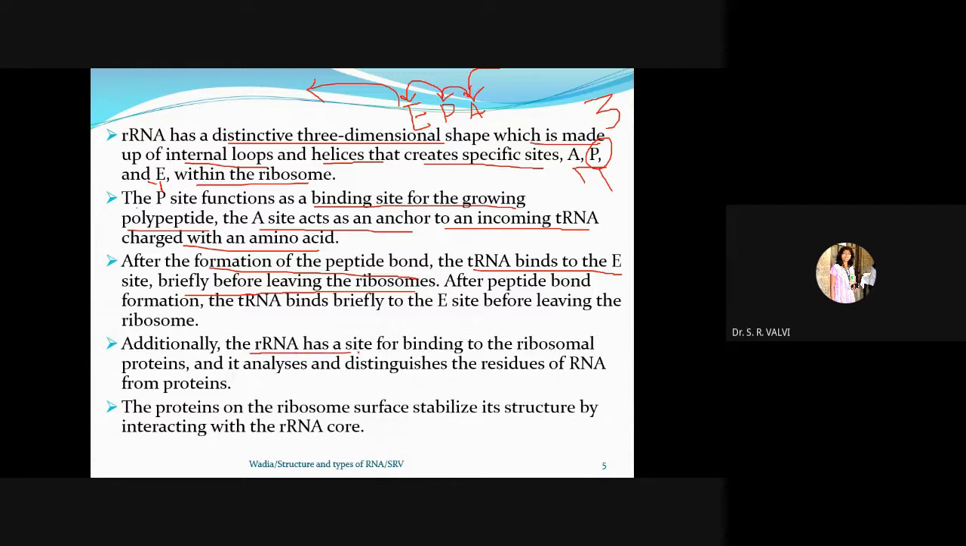Additionally, the rRNA has sites for binding to the ribosomal proteins. It analyzes and distinguishes the residues of rRNA from protein. So, as it helps in the formation of protein, it analyzes as well as distinguishes the residues of RNA, right? The proteins on the ribosome surface stabilize its structure by interacting with the RNA core.